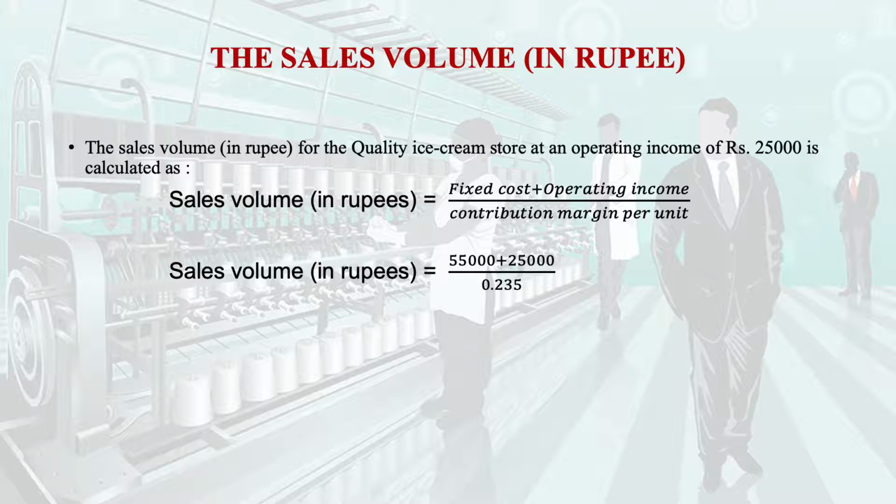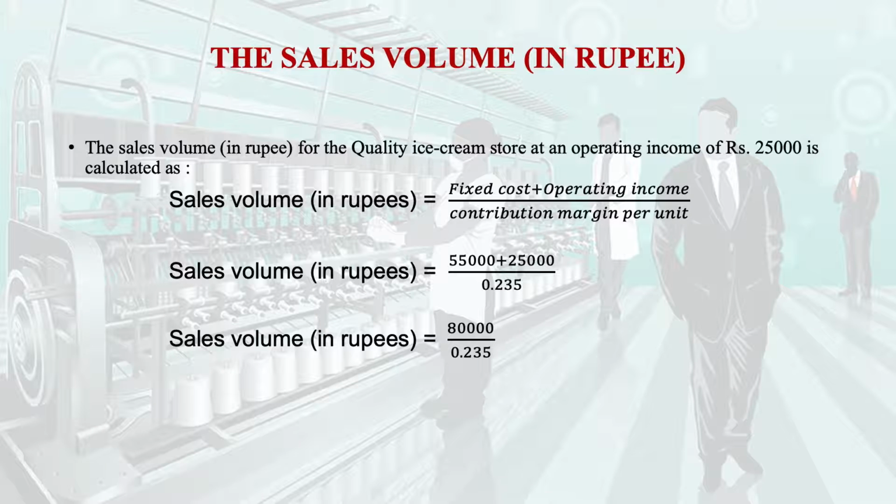23.5%, that is 0.235. Remember, 23.5% is the contribution margin in terms of money out of 100 rupees. That is why we have given 23.5% as the contribution margin. So we get the sales volume in terms of rupees.